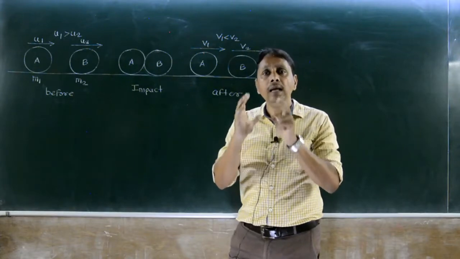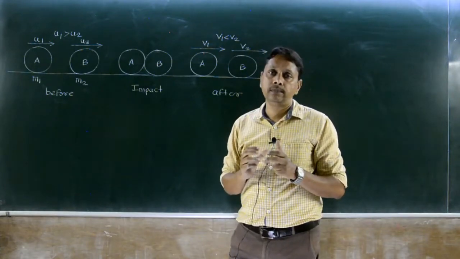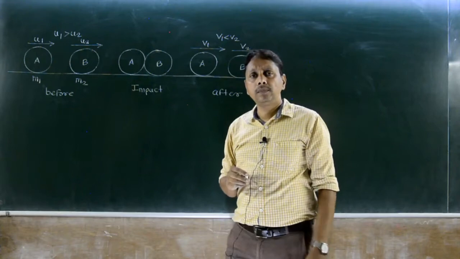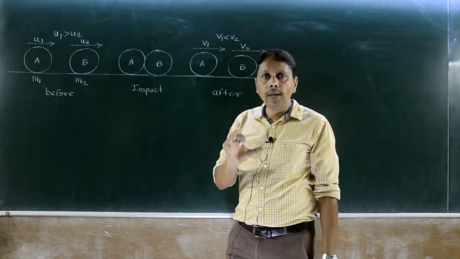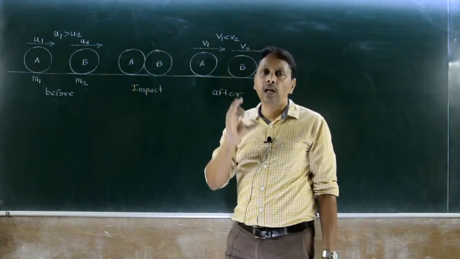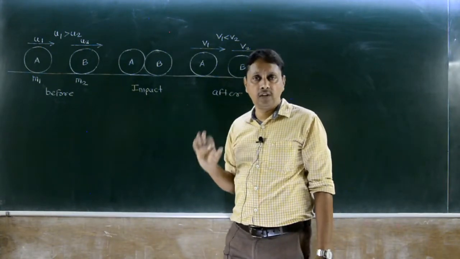Velocity depends upon line of impact. So what is line of impact? Common normal to colliding surface. Common normal to colliding surface is called as line of impact.